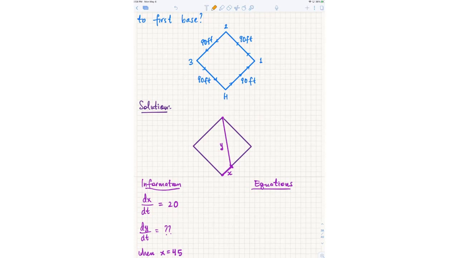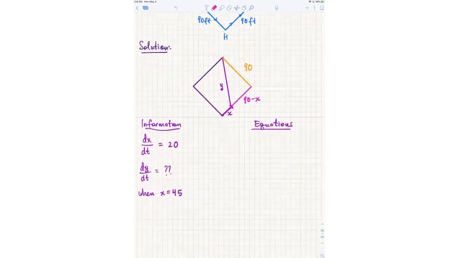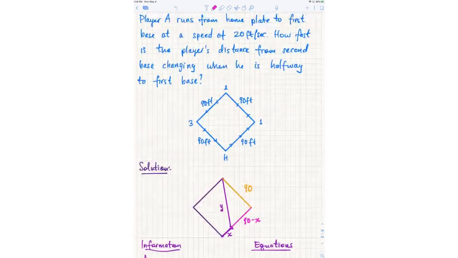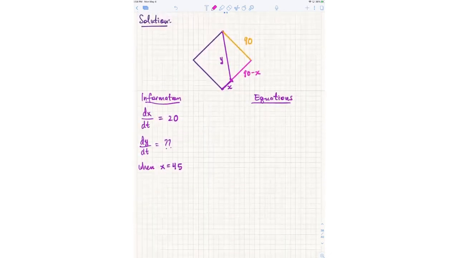Okay, now let's put in the other constant. So this length here is 90. And what does that make this pink length? 90 minus x. Okay, so now can you come up with an equation that relates the two variables x and y? We no longer need to see the question because everything in the question has already been converted to mathematical equations.